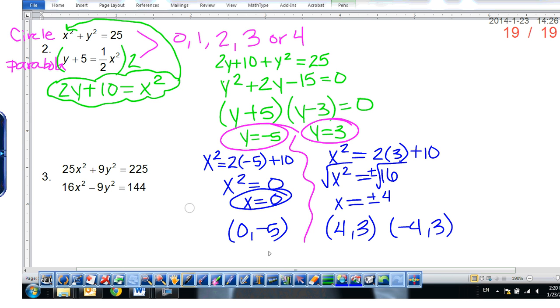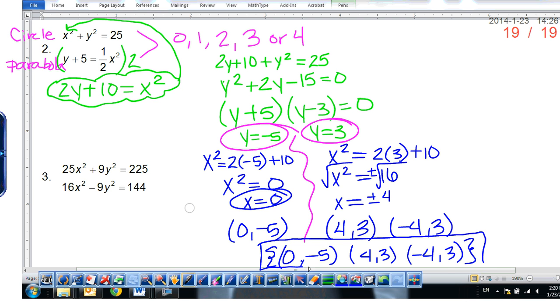So our final answer would be these 3 solutions. You can write them in a solution set: (0, -5), (4, 3), (-4, 3). And that's your answer. We wouldn't know exactly which case of 3 solutions this would have until we graphed it out. But algebraically, we now do know where those locations are located.